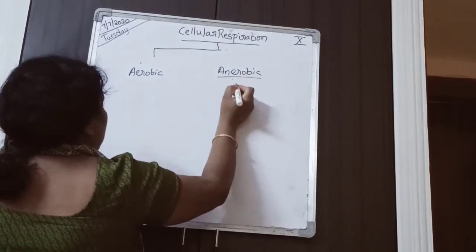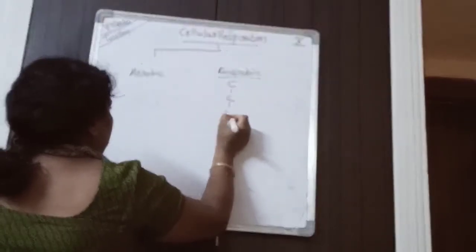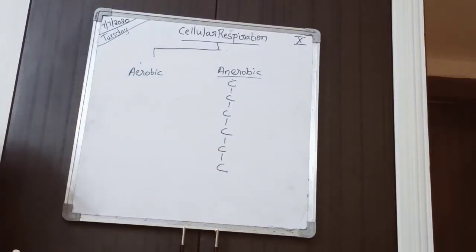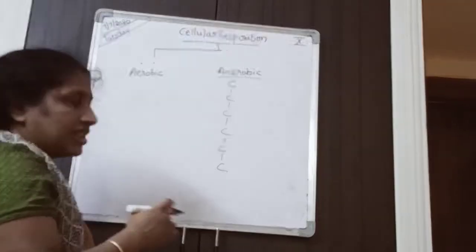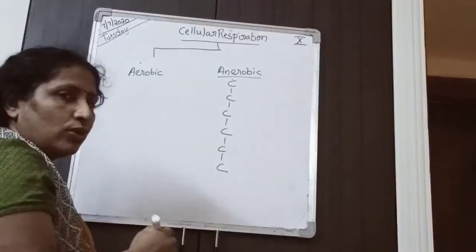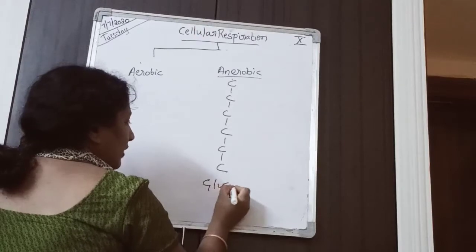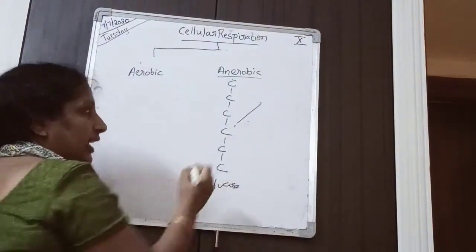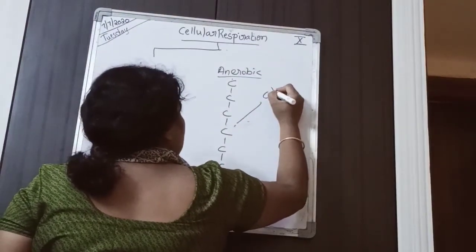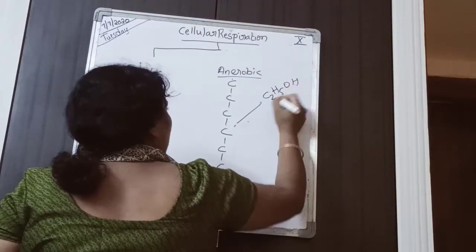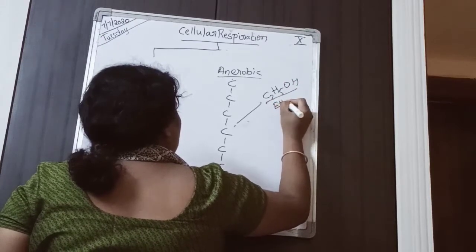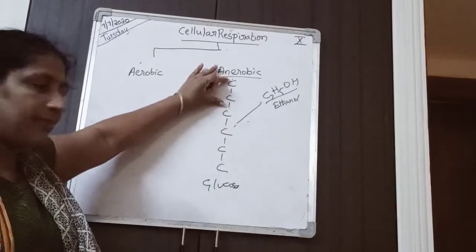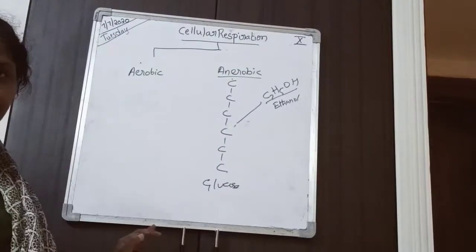So in anaerobic respiration, what is happening? The 6 carbon glucose molecule is broken down by fermentation. What is happening? It is broken down into ethanol, C2H5OH. This is the formula of ethanol. It means it is broken down into only 2 carbon, and the remaining is left over.